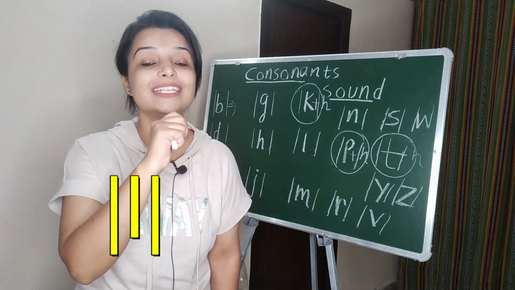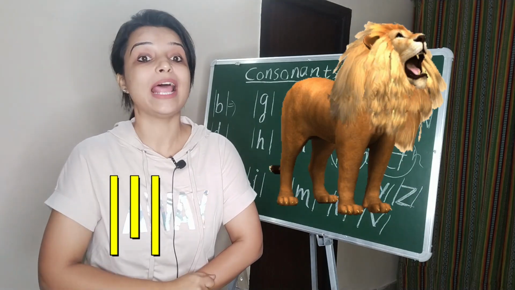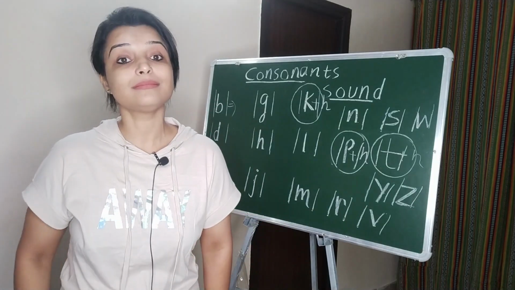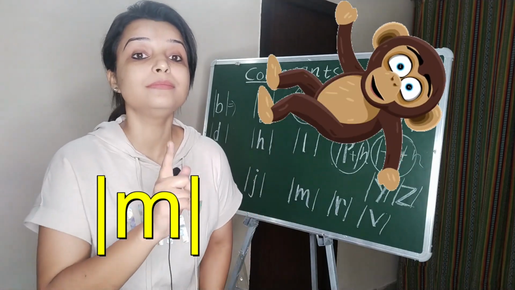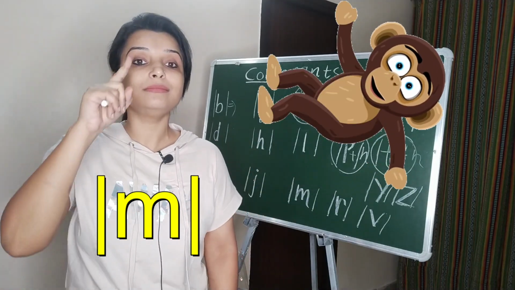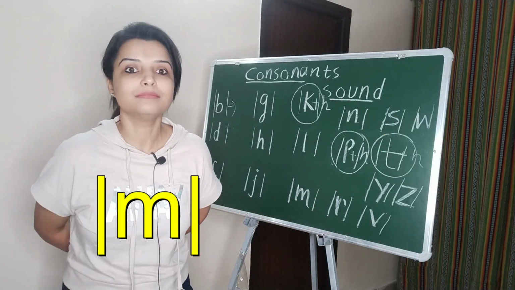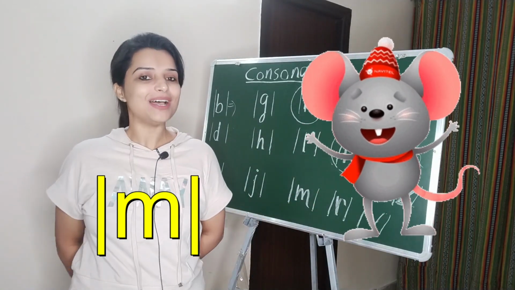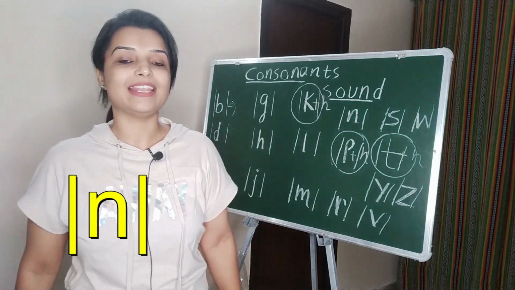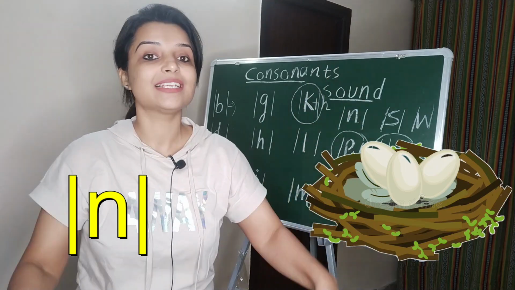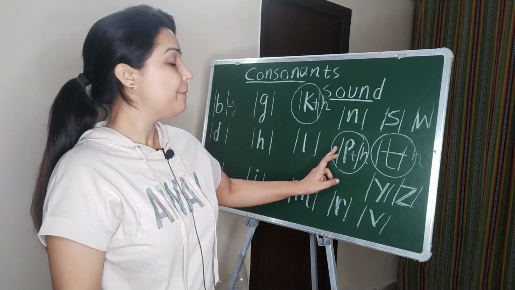L, lollipop, lion, lamb. Monkey, man, mouse. What is the sound of M? The sound of N. Nest, net.